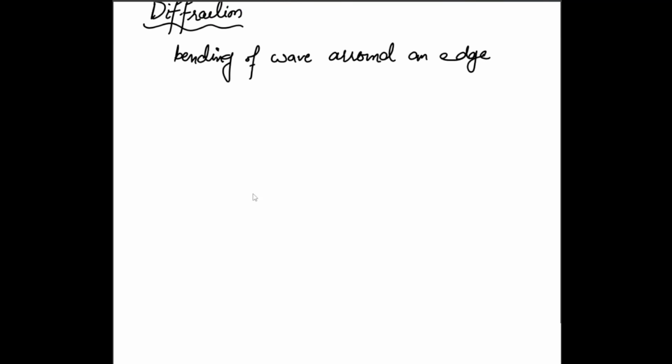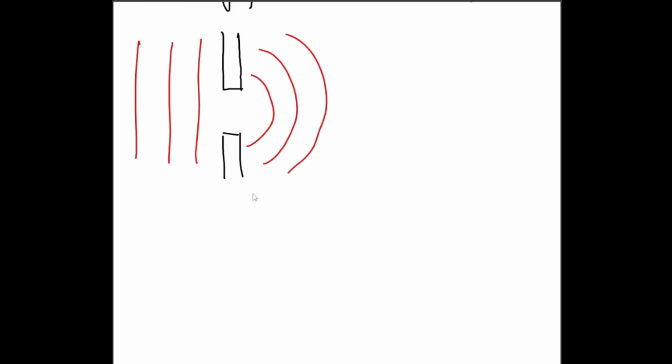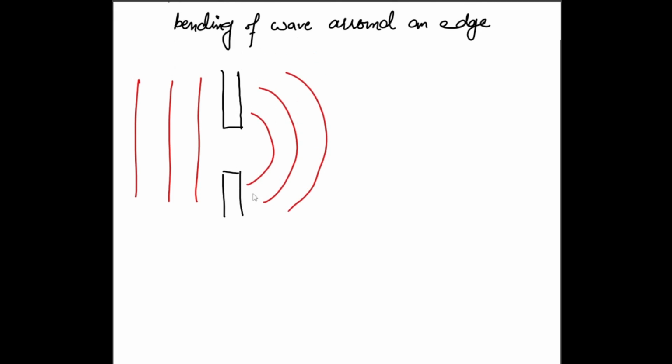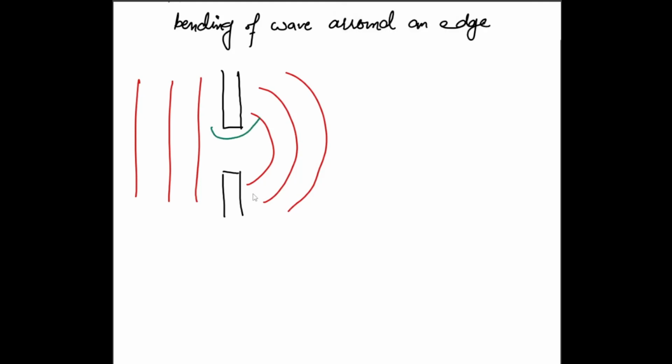What is that? For example, if we see a single edge like this and a single edge like this, what's happening is that if a wave front or a wave comes towards this gap, as it passes through the gap, the wave starts to have circular wave fronts. Now, this is new. This is beyond our expectation. This should not have happened, but it does. So the wave basically bends around the edge outwards.